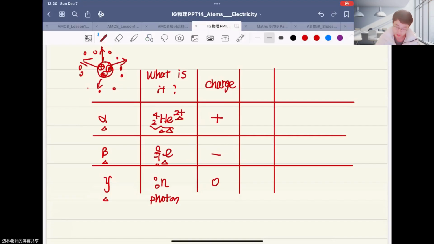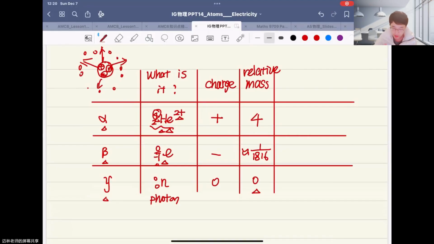So next we will discuss the mass, or relative mass. For alpha particles, we can find here there are four. Last time we said that four means the number of protons and the number of neutrons inside of this. So the relative mass here is four. And beta approximately equals 1/1816. And gamma particles approximately equal zero. It's very, very small, so we can just consider it as zero. This is for relative mass.